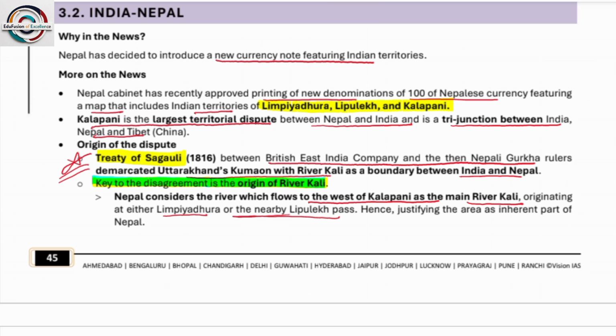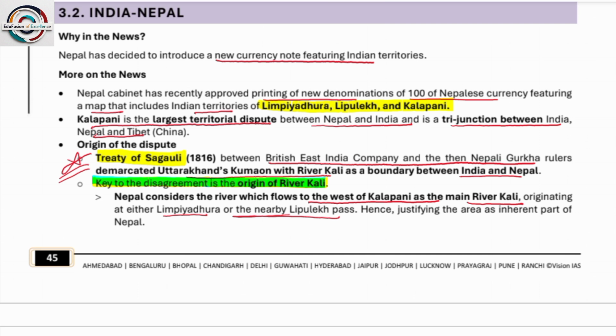More in the news: the Nepal cabinet has recently approved printing a 100-rupee denomination of Nepalese currency featuring a map that includes the Indian territories of Limpiyadhura, Lipulekh and Kalapani. Please underline these three names because they are important; these are all disputed between Nepal and India.